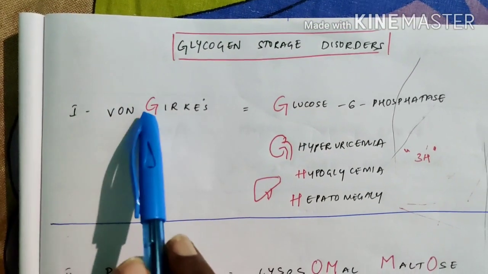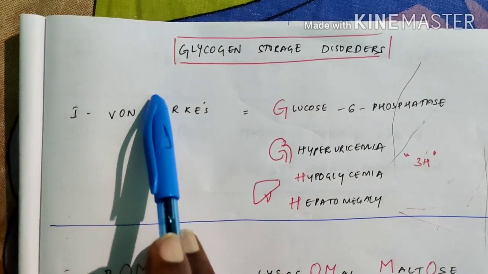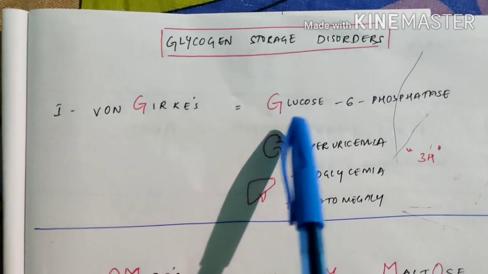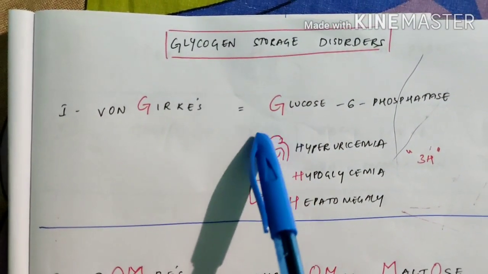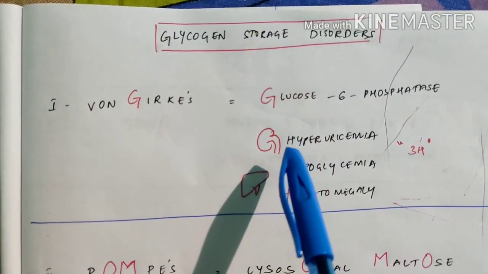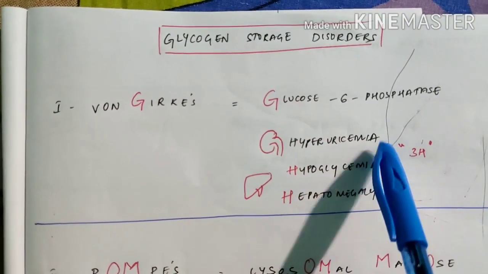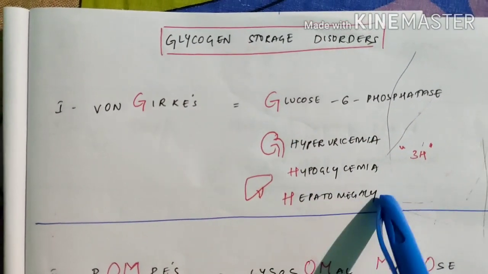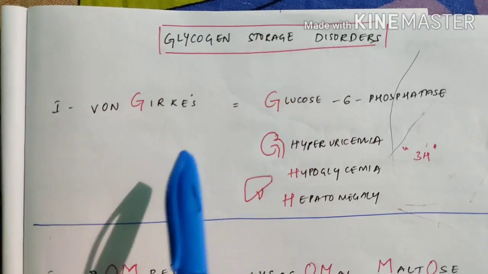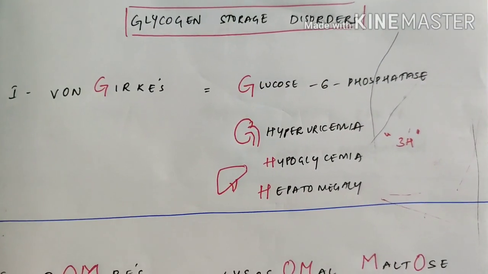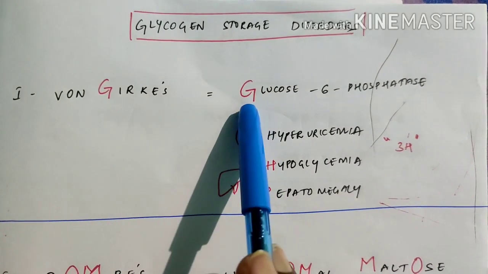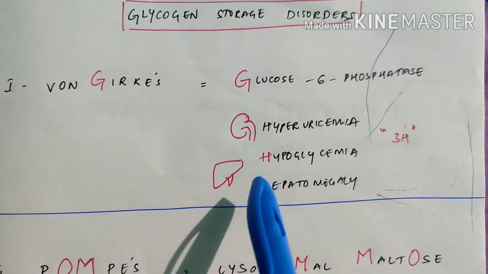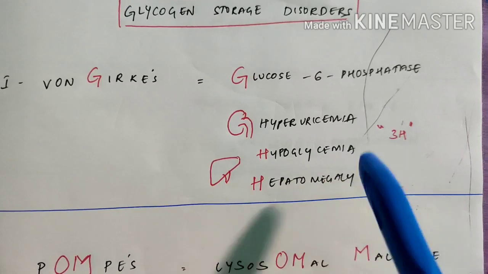First disorder is von Gierke's disorder. G for glucose 6 phosphatase. In von Gierke's, G is there, G for glucose 6 phosphatase. G, you can think of it as a kidney. Because it has hyperuricemia, it has 3 H's: hypoglycemia, hyperuricemia, hepatomegaly. So think G as a kidney. In von Gierke's, it's because of glucose 6 phosphatase, and it has 3 H's: hypoglycemia, hyperuricemia, hepatomegaly.